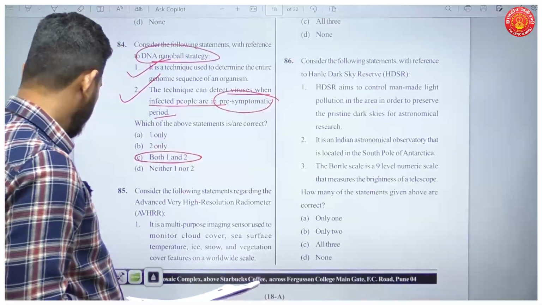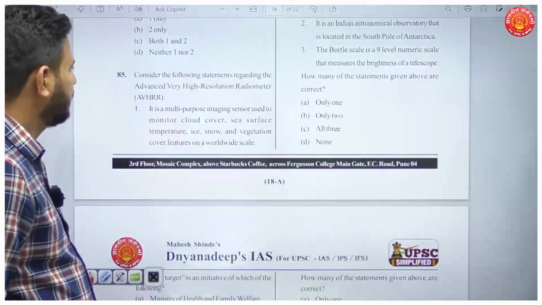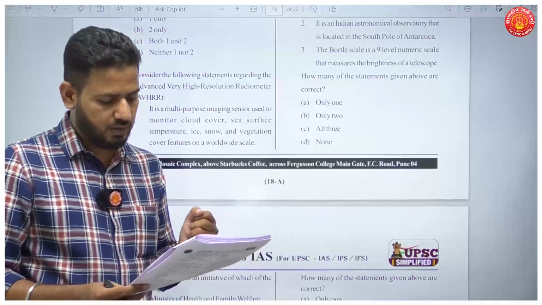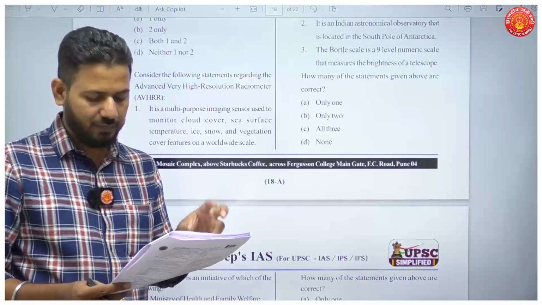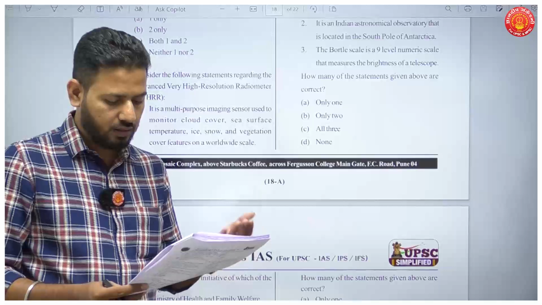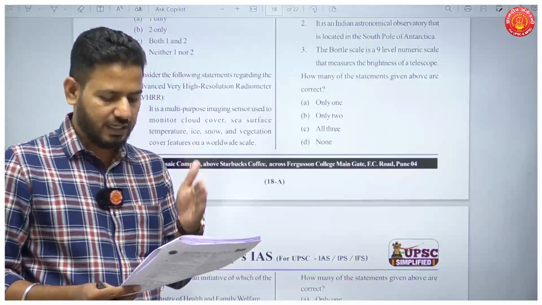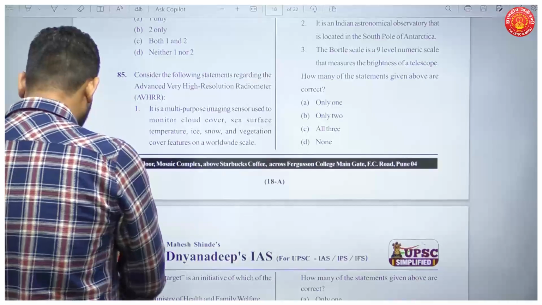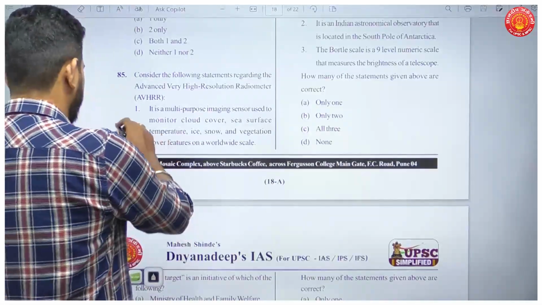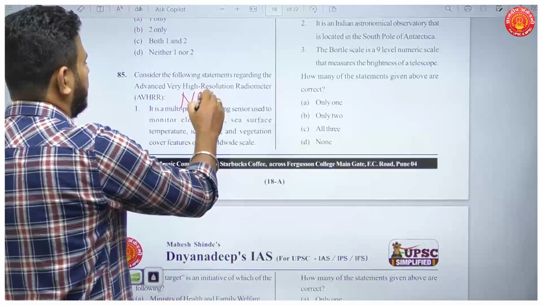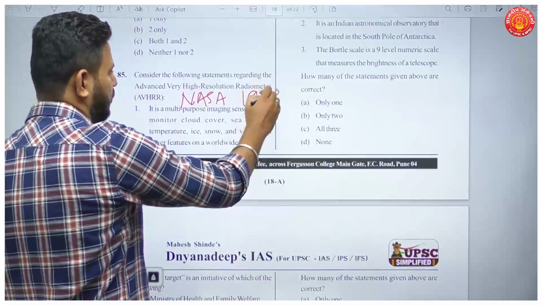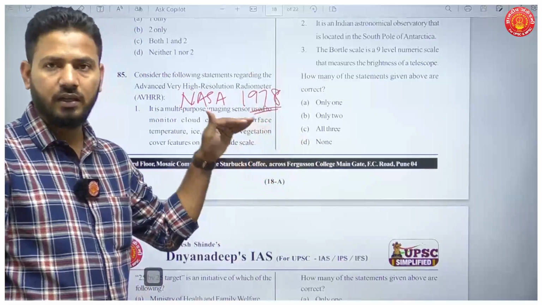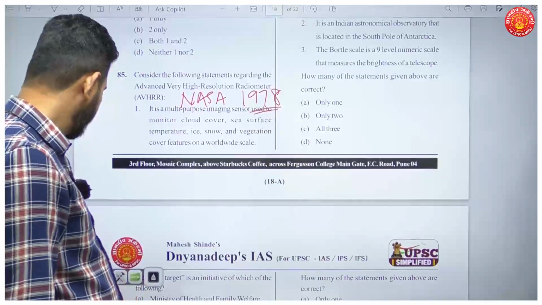Then the next question, question number 85. Consider the following statements regarding advanced very high resolution radiometer. The first is it is a multi-purpose imaging sensor used to monitor cloud cover, sea surface temperature, ice, snow and vegetation cover. This is true. It was developed by NASA in 1970s, to be precise, in 1978. So most of the weather forecasting satellites use this sensor.